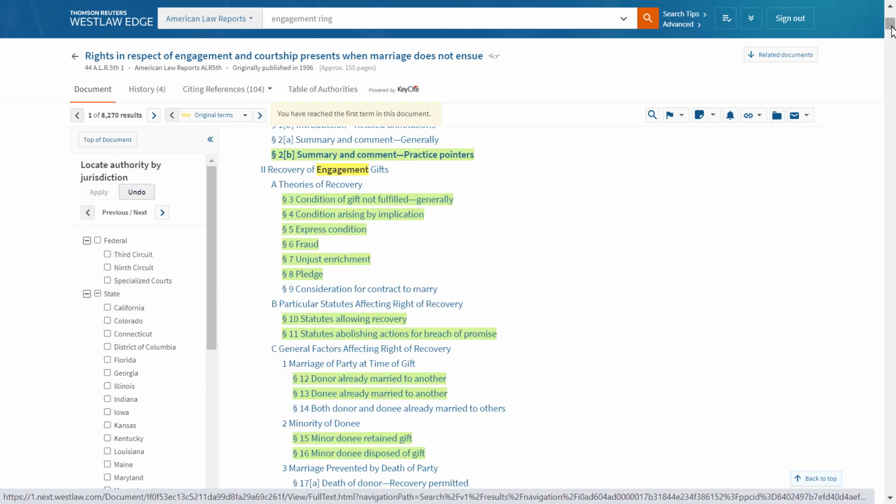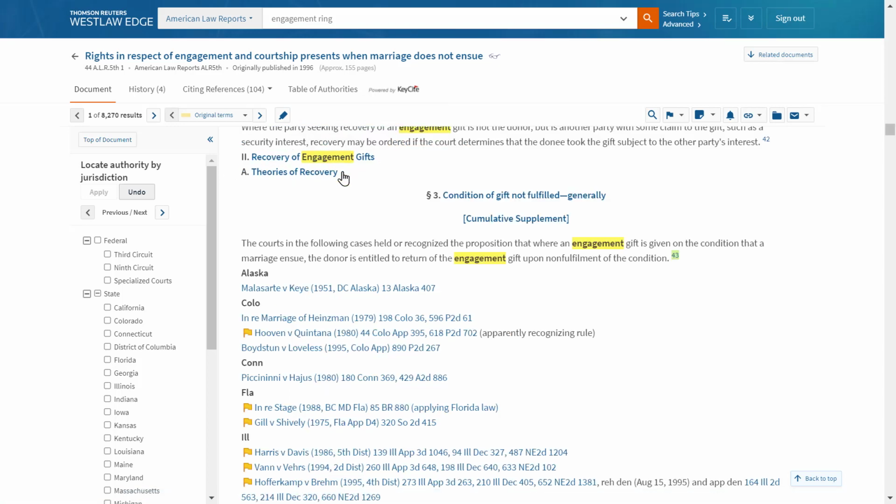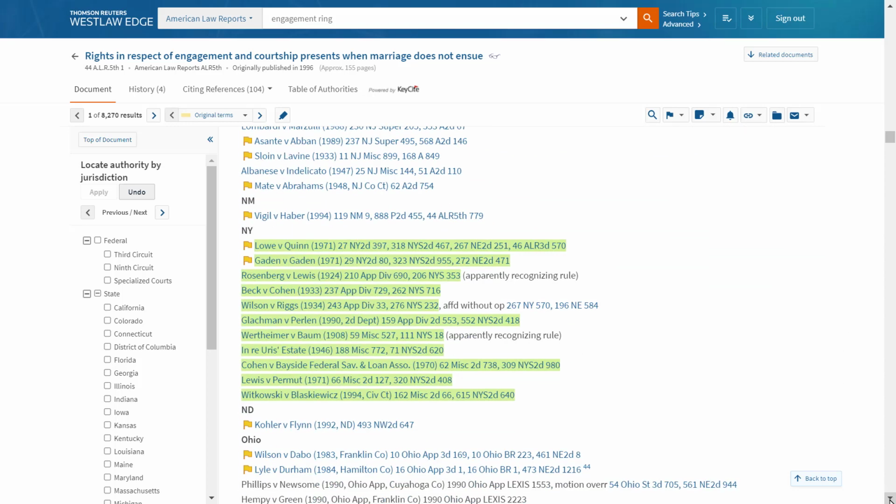I'll use the article outline to find the specific point of law I'm looking for and primary law for my jurisdiction. So let's select Section 2, Recovery of Engagement Rings. All right, and here's what I'm looking for. Where an engagement ring is given on the condition that a marriage ensue, the donor is entitled to return of the engagement gift upon non-fulfillment of the condition. Beneath that point of law, we'll find cases in every jurisdiction that support it, including New York, highlighted in green. Now we have 11 cases that help support your friend's argument. You can click on the cases to open them to get a better idea of what each is about and get that ring back for your friend.